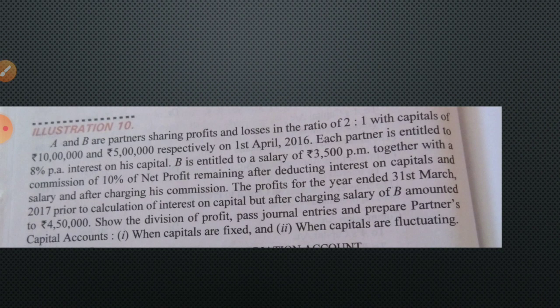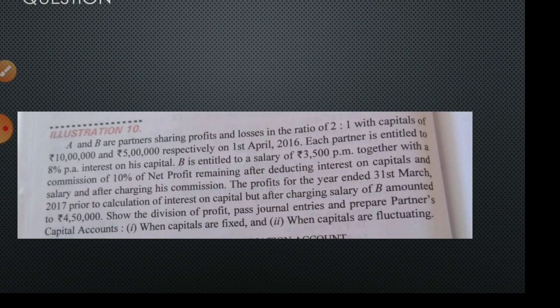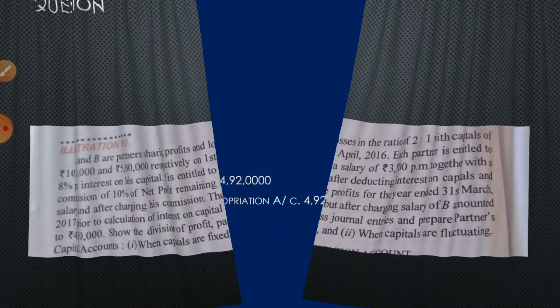Okay. You can just refer that. Now division of profit, P&L appropriation account you can make. Capitals are fixed. When capitals are fluctuating we have to prepare the capital accounts also. So this is the question.